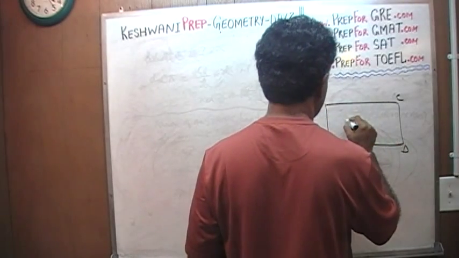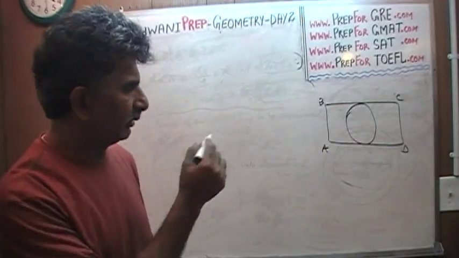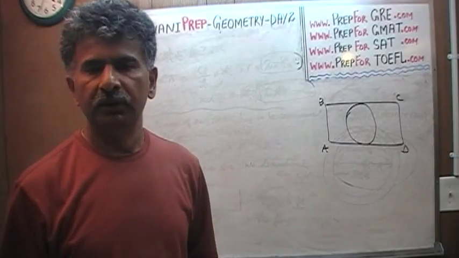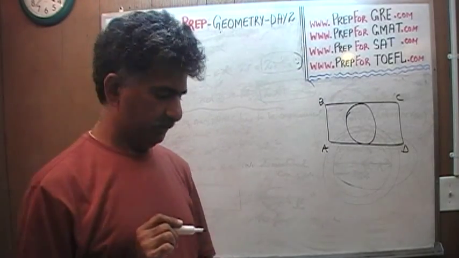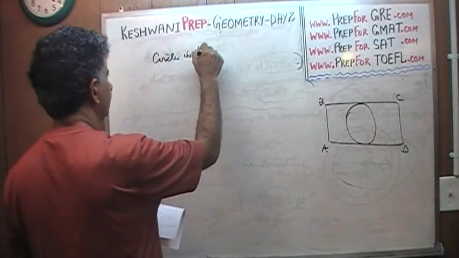We are given a circle in here which is tangent, and of course in the problem they will explain everything. I'm not going to write out the problem. This circle is tangent to the rectangle. Tangent meaning that it touches at one point. Circle is tangent